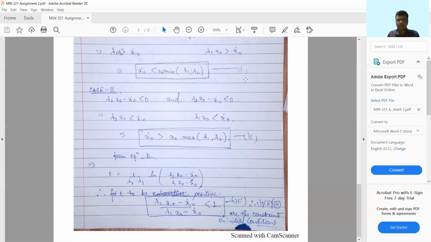Now all these three conditions, the first, second and third, should be simultaneously fulfilled so as to get a solution where the mass block in case of an overdamped system will cross the mean position. Thank you.